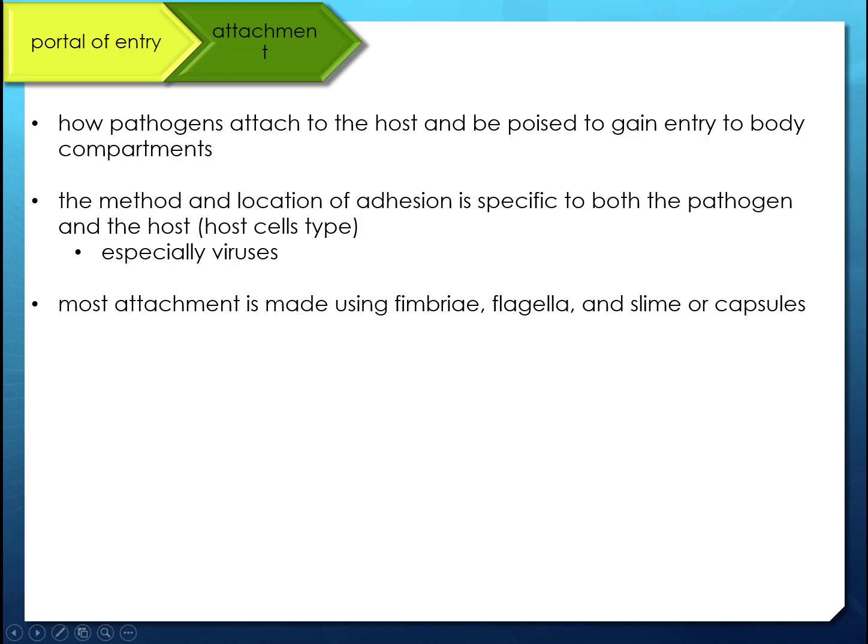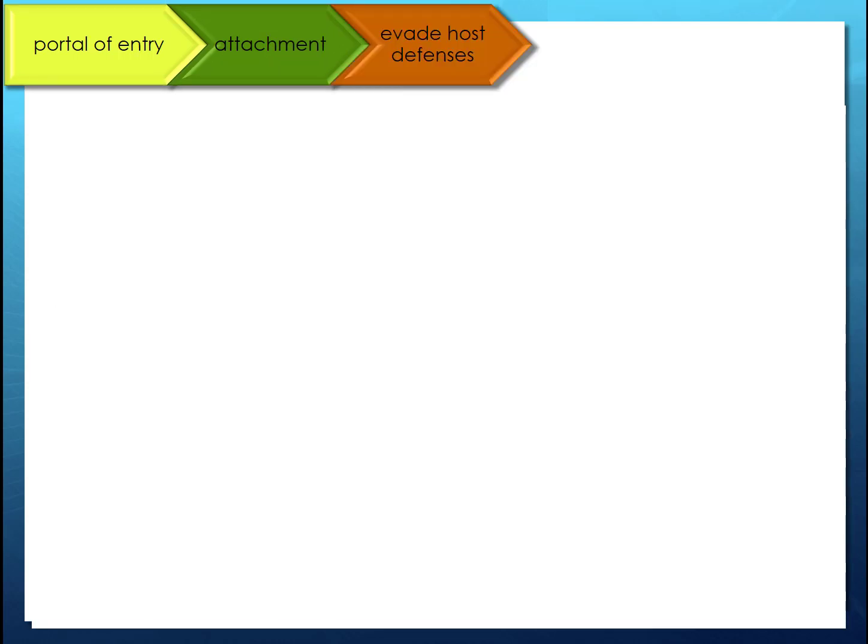So bacteria are going to use attachment things, right? We talked about this in biofilms, right? They have fimbriae, slime, capsules. Those are all part of attachment. Whereas if you've got a helminth, what are helminths going to use, right? Hooks, barbs, suckers, right? They're physically going to attach, right?